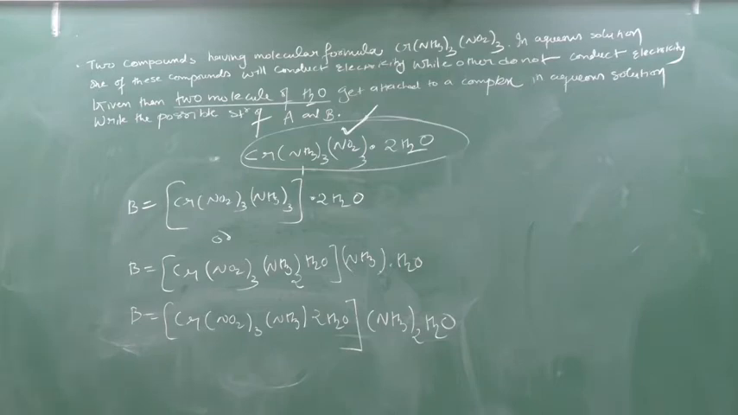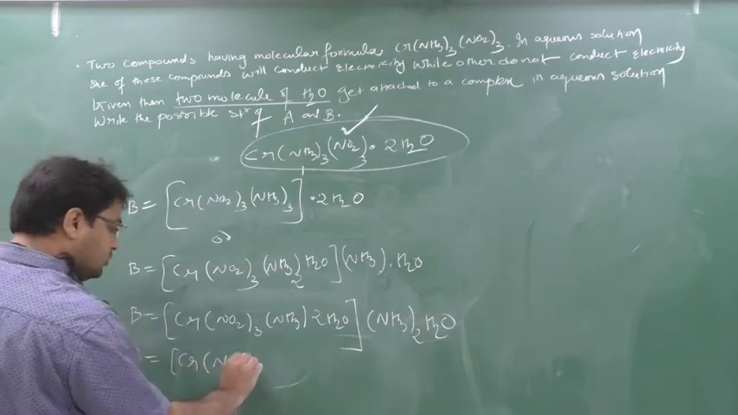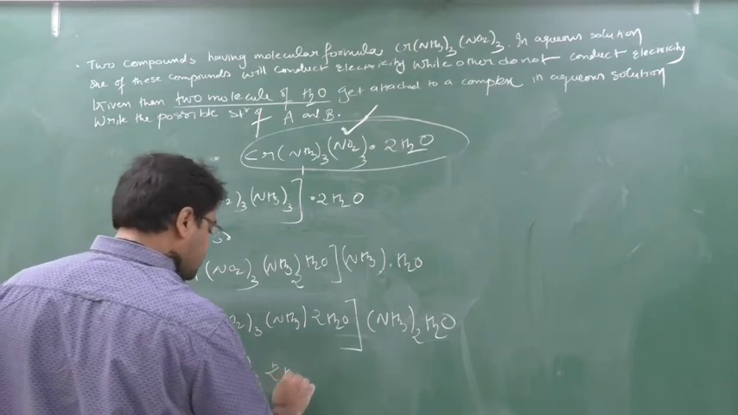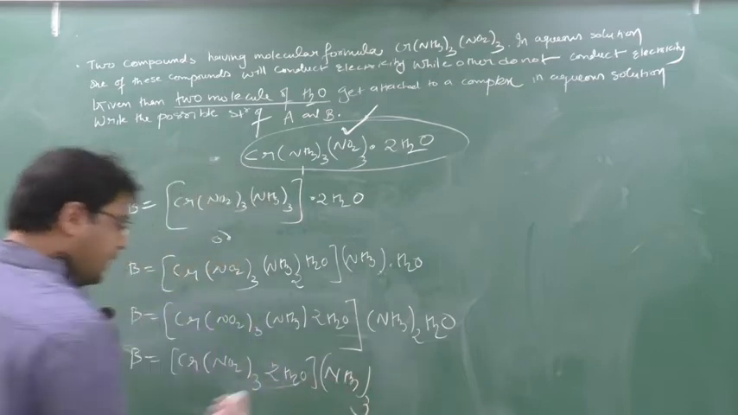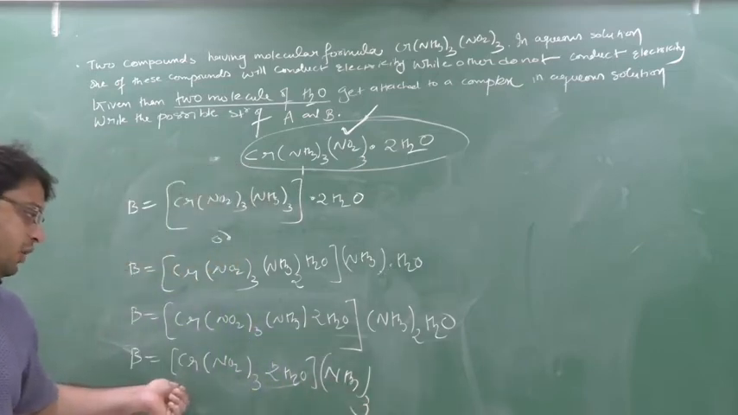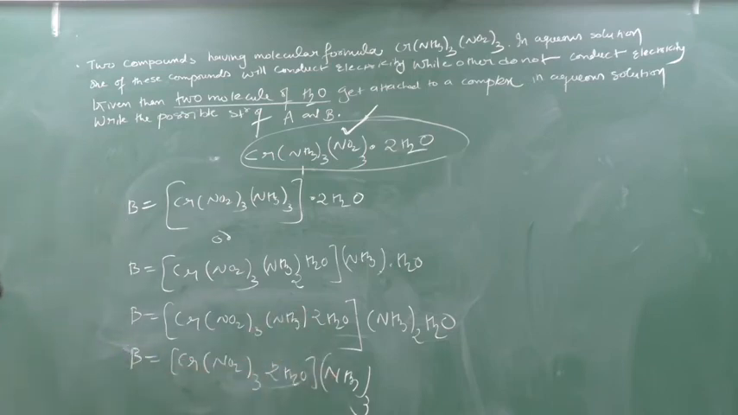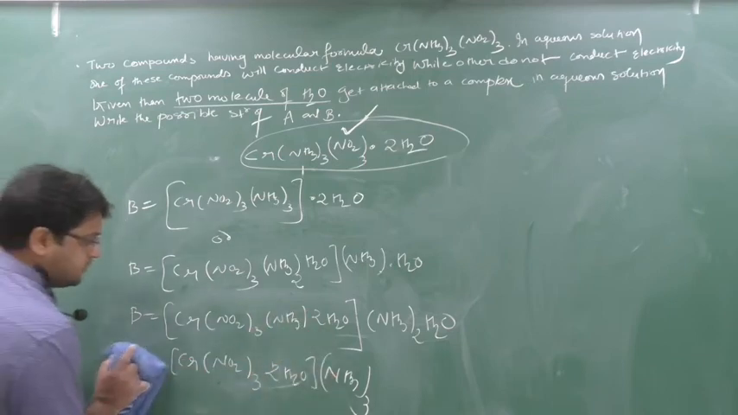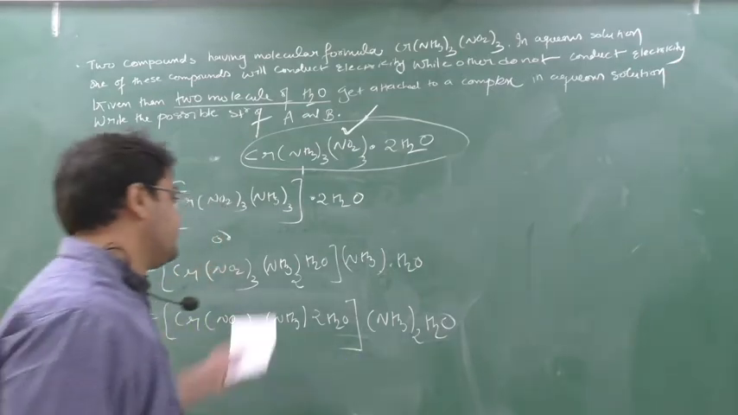Yes or no? Another? Cr, NO2 thrice 2H2O. Can I put all 3 NH3 outside? Why no? The reason is chromium has a capacity to make 6 bonds. See the bonds here, 3 plus 2, 5. One more is needed, so one NH3 I have to bring inside. So this B is not possible. So B answer can be either this or this or this, which will not conduct electricity.